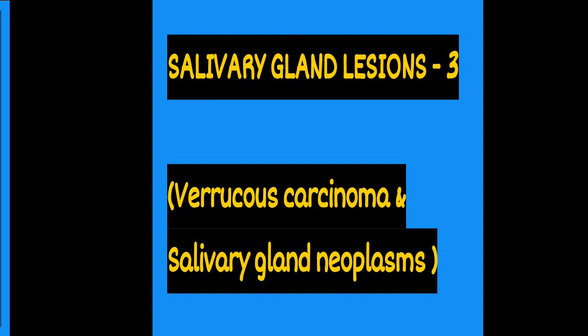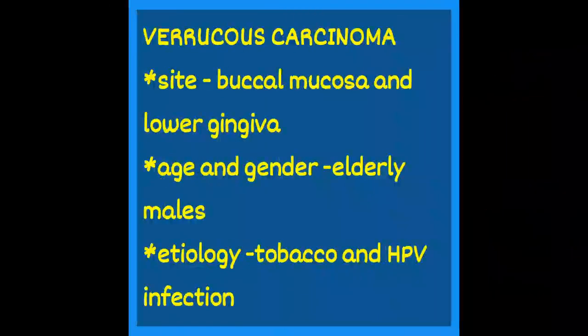Salivary gland lesions, verrucous carcinoma, and salivary gland neoplasms. Verrucous carcinoma is also called Ackermann's tumor. It is a variant of well-differentiated squamous cell carcinoma. The commonest site of verrucous carcinoma is the buccal mucosa and the lower gingiva, and elderly males are the